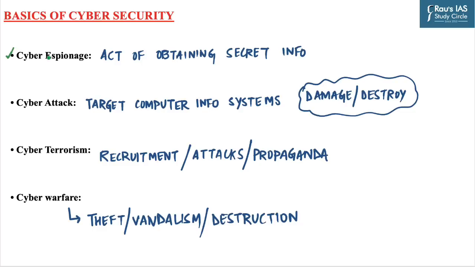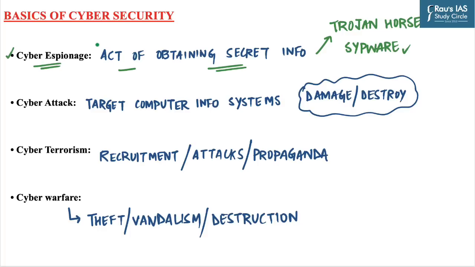The first one is cyber espionage. It is an act or practice of obtaining secret information that is personal, sensitive, or of classified nature from individuals, competitors, or government using malicious software such as Trojan horse or spyware. And the motive behind this particular practice is to obtain secret information which could go against our national security. It is one of the important threats in the cyber domain. The second one is cyber attack.